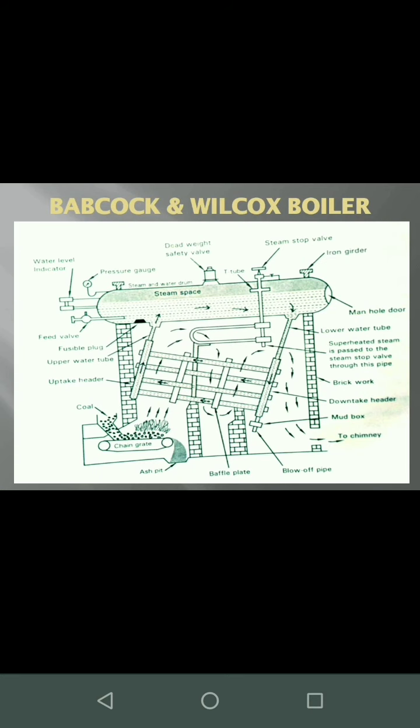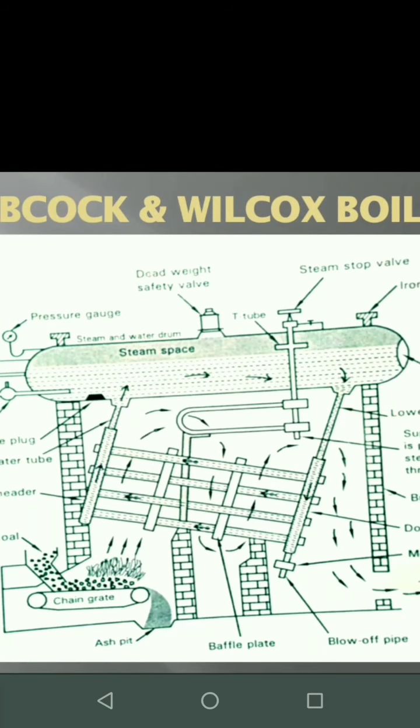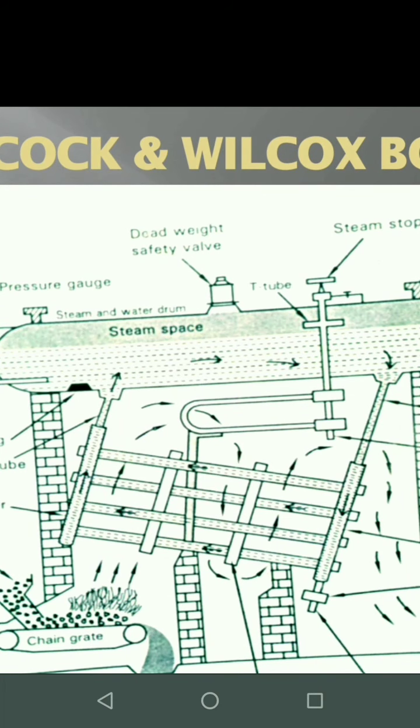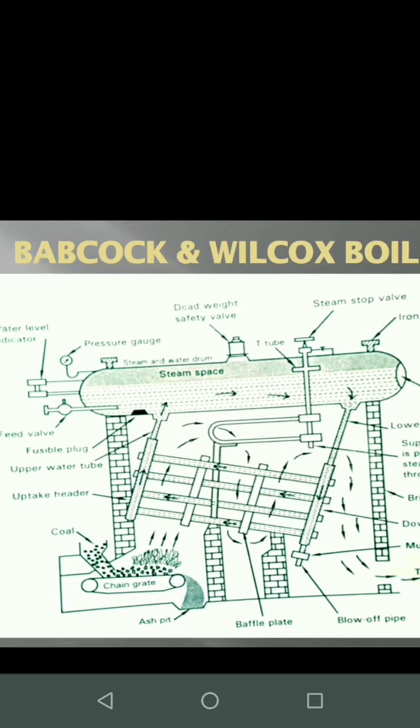Now we shall discuss about Babcock and Wilcox boiler. As we can see, it is a water tube boiler. Why it is a water tube boiler is, as we can see, through the tubes water is being flowed, and all around the tubes the exhaust gases that are generated by the combustion of the coal, that is the fuel, are flowing around the tubes which are carrying the water.